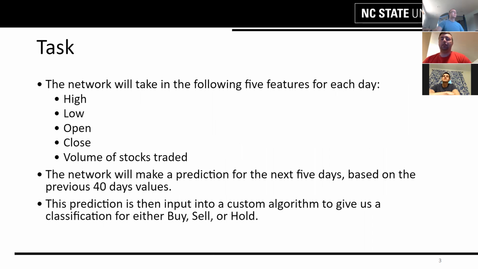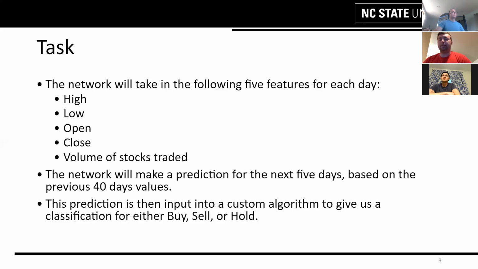In order to make our predictions, the network will take in the following 5 features for each day: the high, low, open, close, and the volume of all stocks traded for that stock. We look at a 40-day time frame of data for each of those 5 data points, which we feel gives a pretty good picture of how that stock has performed.